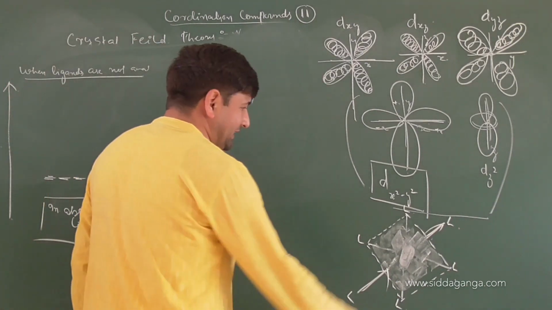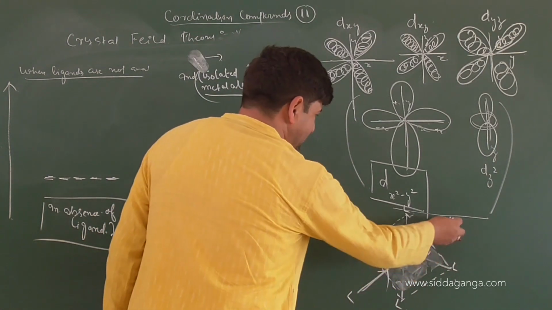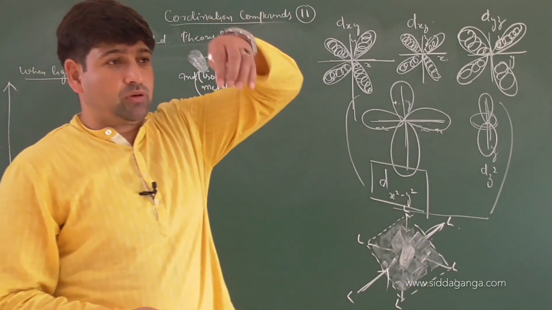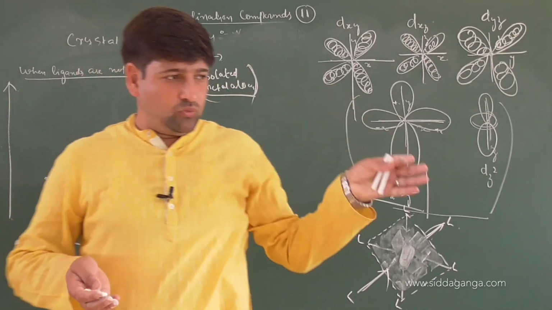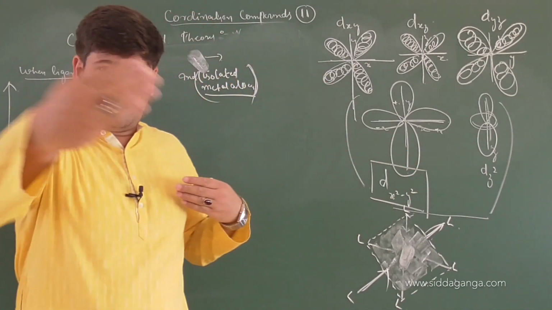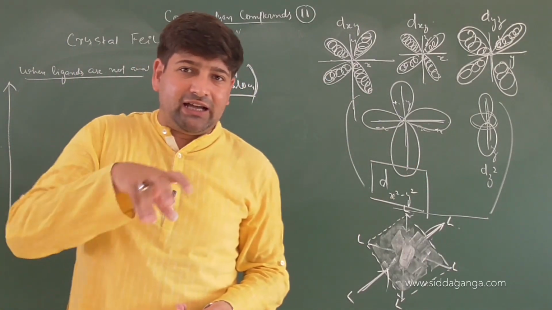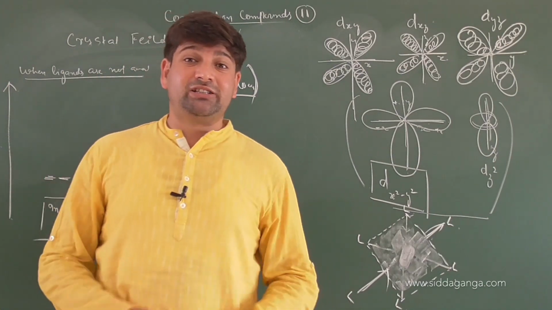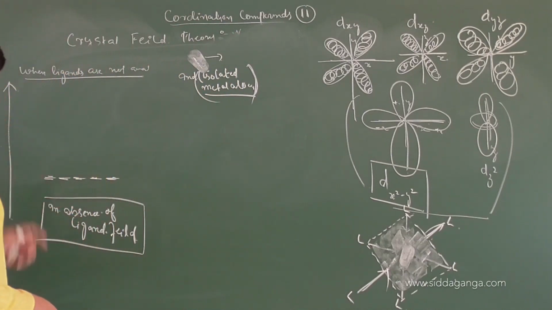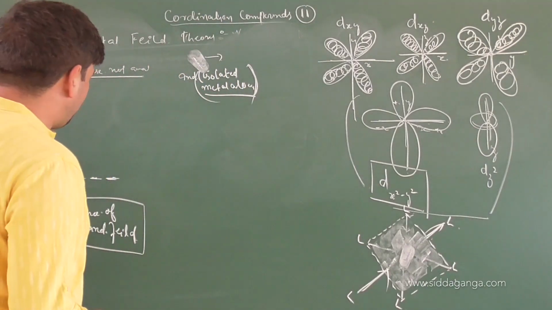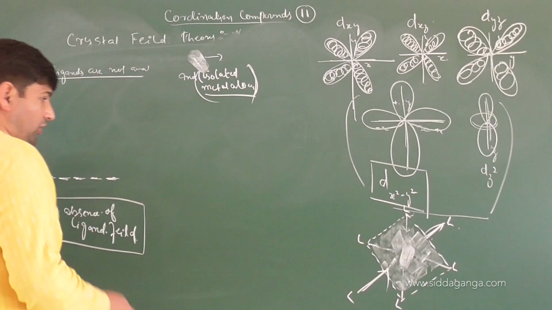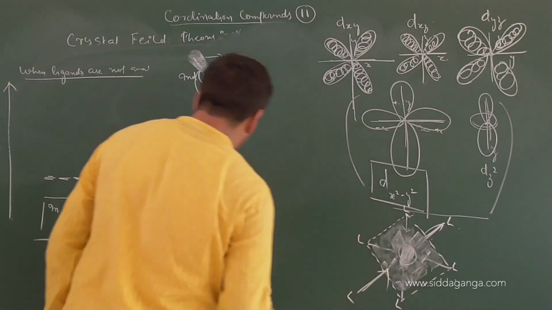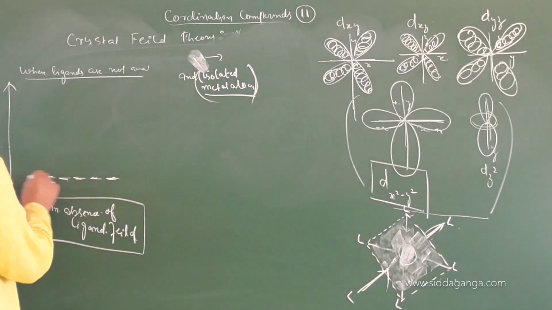Now you can see that there are 6 ligands coming and they are symmetrically coming. How? One from top, one from here, one from here, one from here, one from here, one from here. Equally they are coming along 6 different directions. As they are coming along 6 different directions, what will happen is the orbitals of the d present in the central metal atom, which a while earlier had some fixed energy.